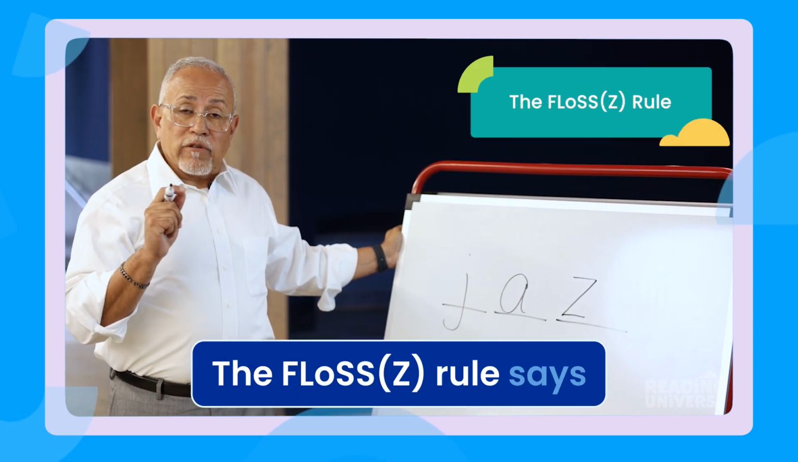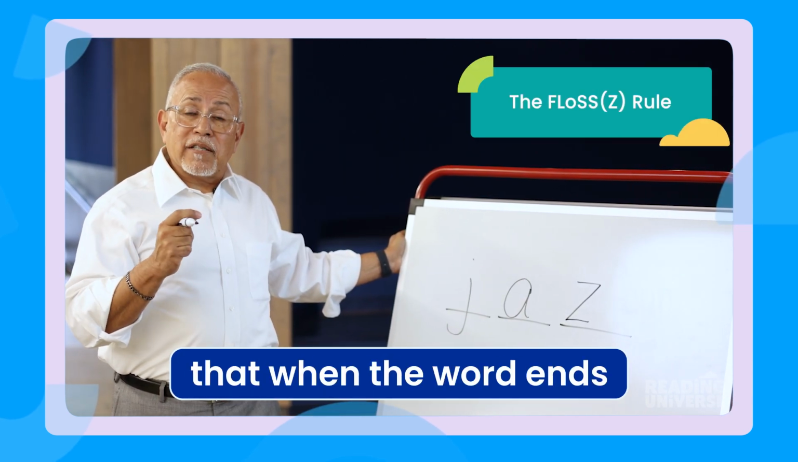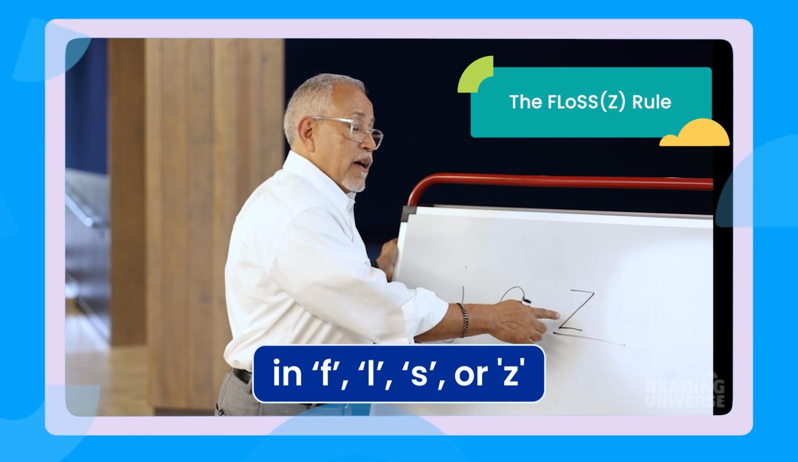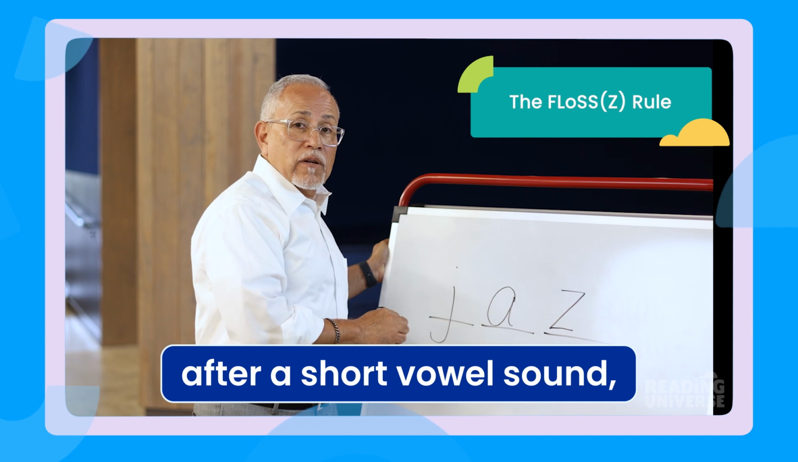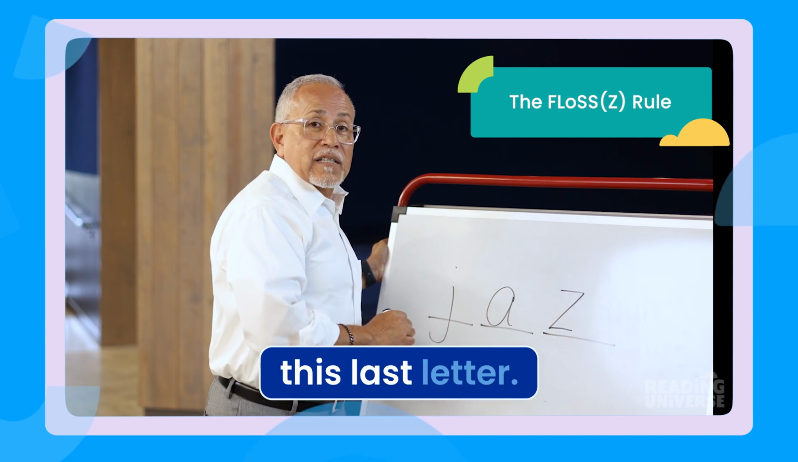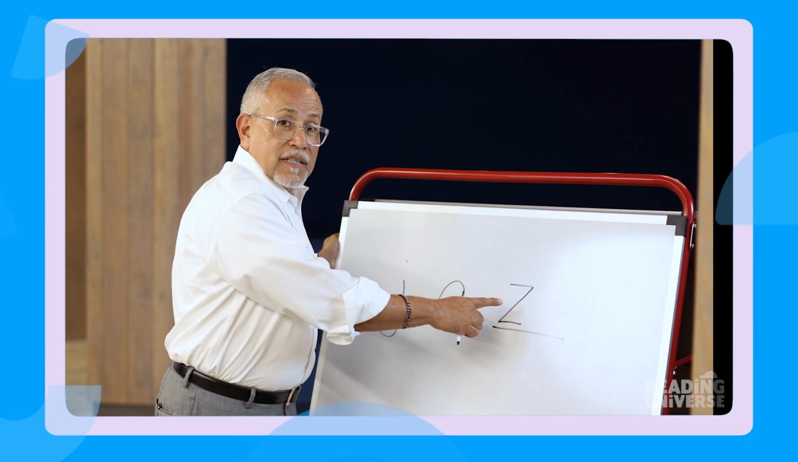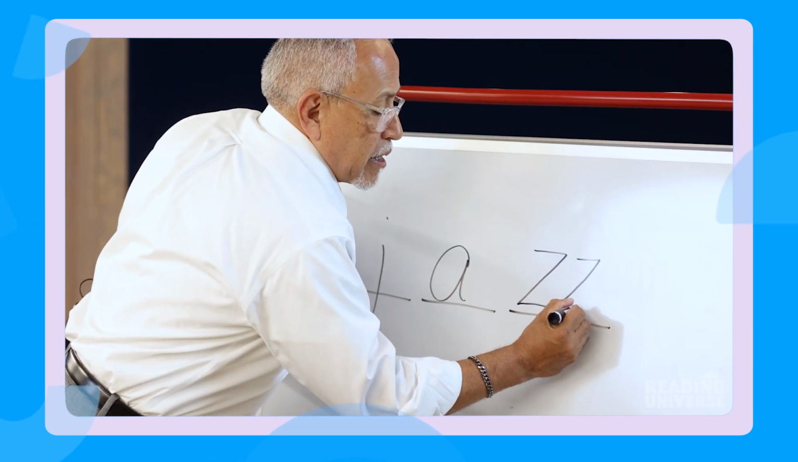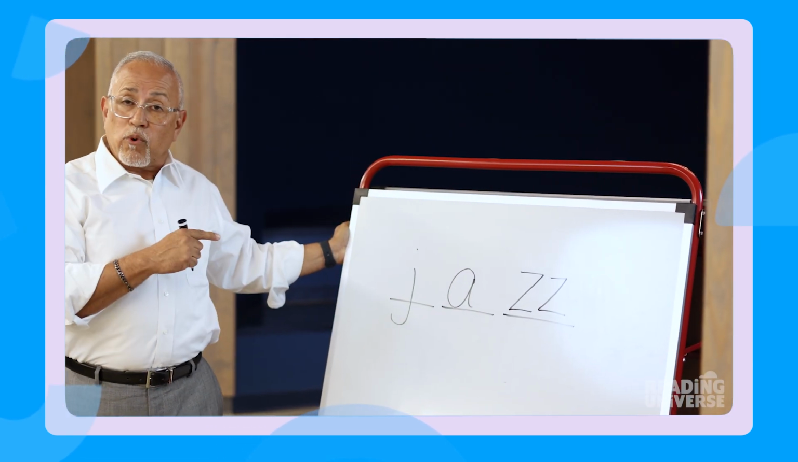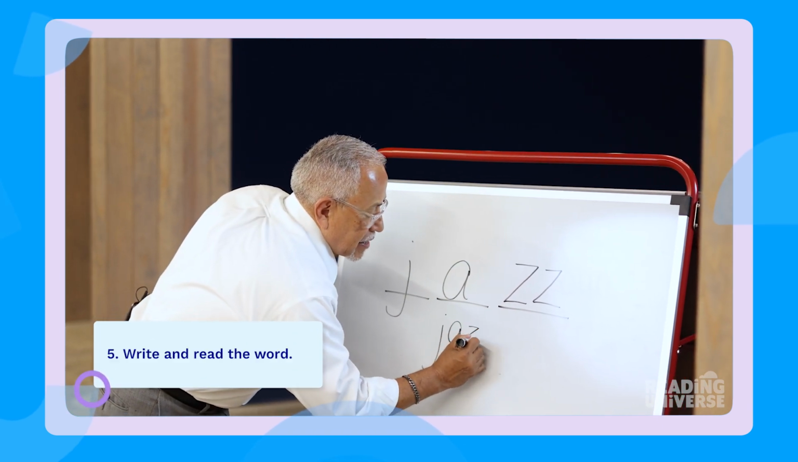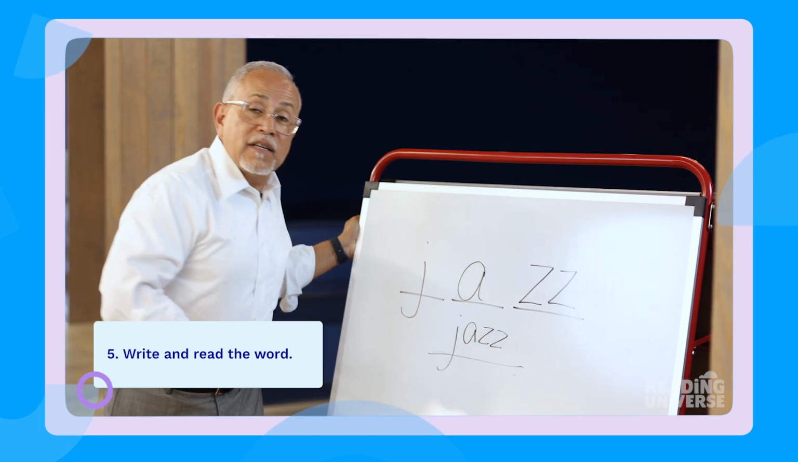The FLoSS rule says that when the word ends in F, L, S, or Z, after a short vowel sound, we have to double this last letter. This is a short vowel sound. It ends in Z, so I have to double it. That's the FLoSS rule. Jazz. J-A-Z-Z. Jazz.